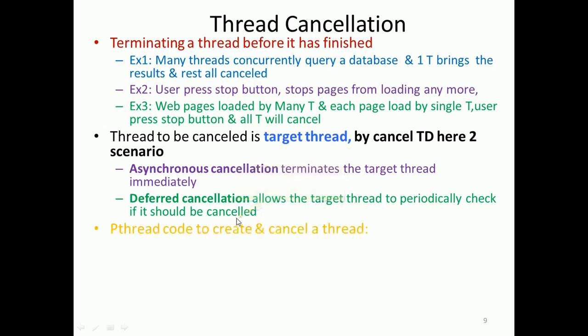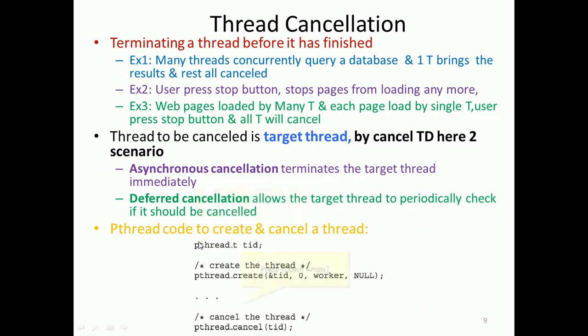Here is an example pthread code to create and cancel a thread. We have pthread_t tid to create a thread, pthread_create(&tid, 0, worker, NULL), and it will be working. Then pthread_cancel will cancel it.